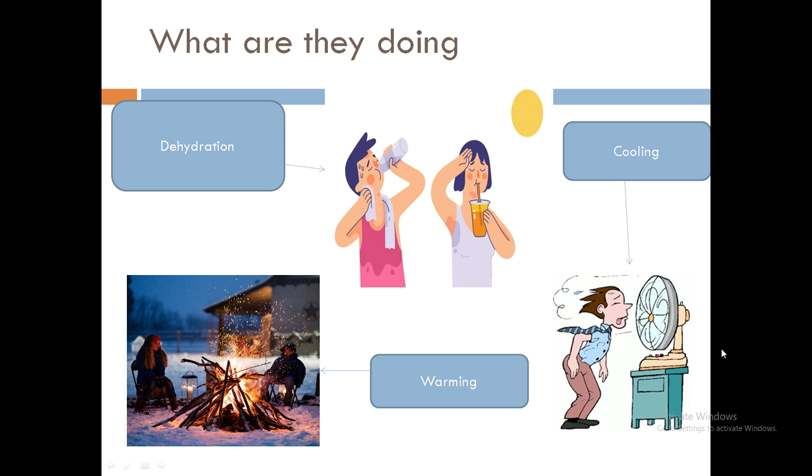What do you all think they are doing? They are all trying to maintain their normal body conditions. Some of them are dehydrated, so they are drinking water and juices to balance the concentration of salts, minerals and water. Some of them are cooling themselves down due to hot temperature, and some are warming themselves due to cool temperature. So they are all maintaining their body temperature or their body conditions in a normal way, in an equilibrium.